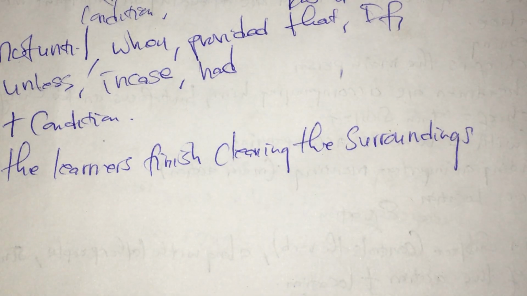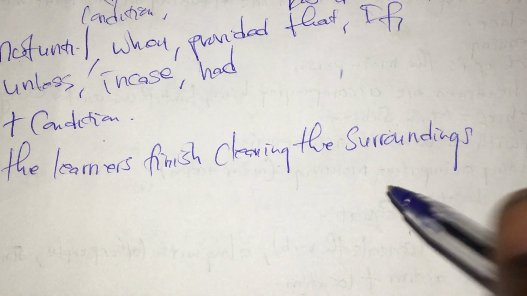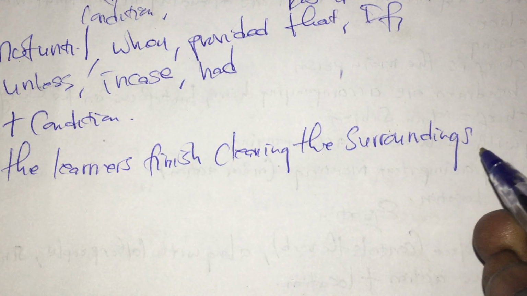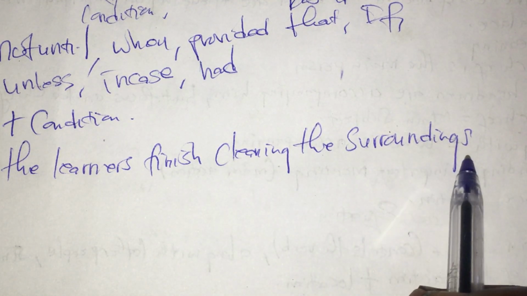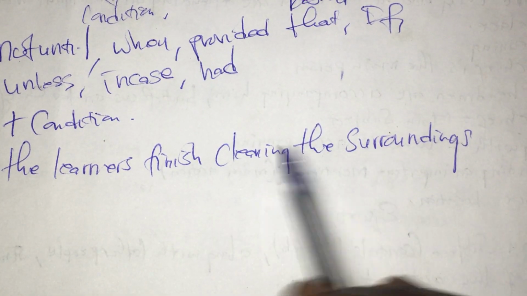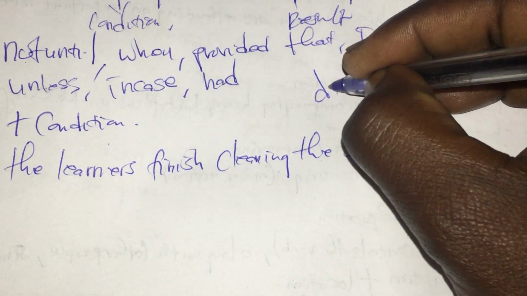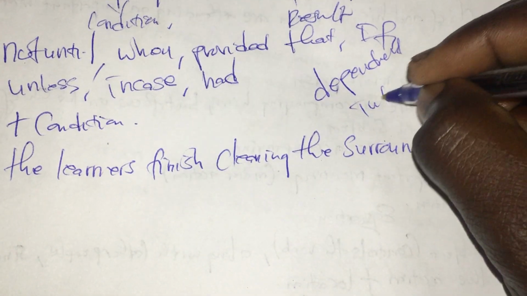Now you have to check here. That's where our condition ends. Now you must ask yourself a question: are we supposed to put a comma here or not? Mind you, you can only put a comma if this sentence is a dependent sentence. We have two types of sentences in English: dependent and independent sentences.